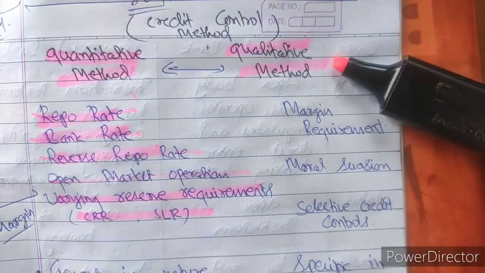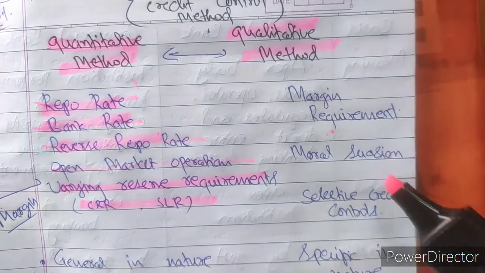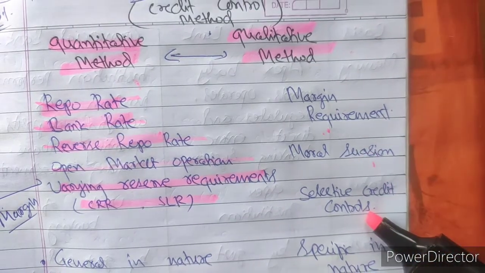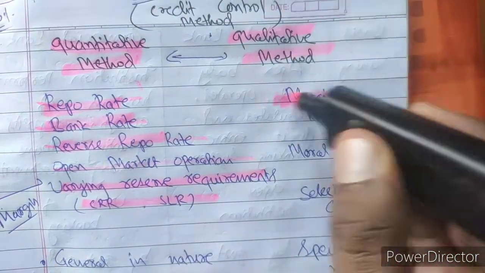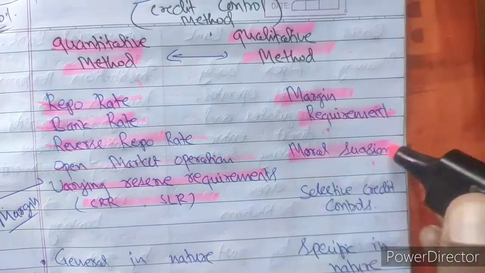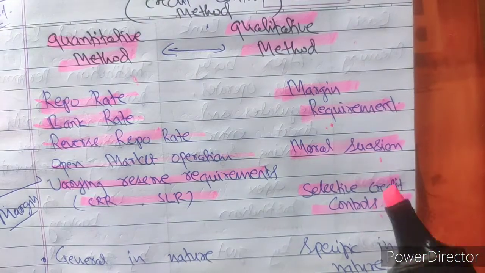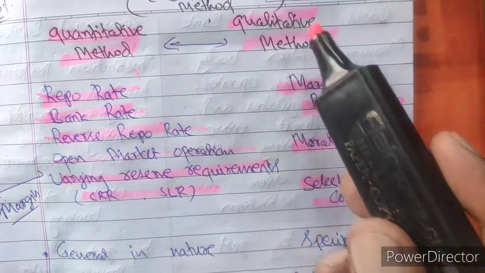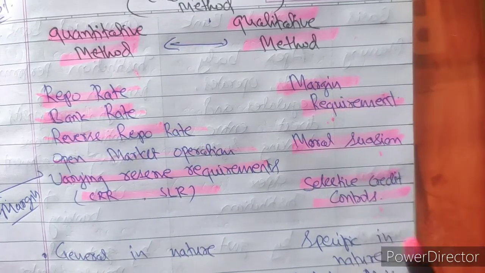Next method is qualitative methods. The other methods that we have seen: margin requirement, moral suasion, selective credit control, they all are qualitative, because they are not actually related with numbers but related with moral suasion and specific sectors. So qualitative: margin requirement, moral suasion and selective credit control.